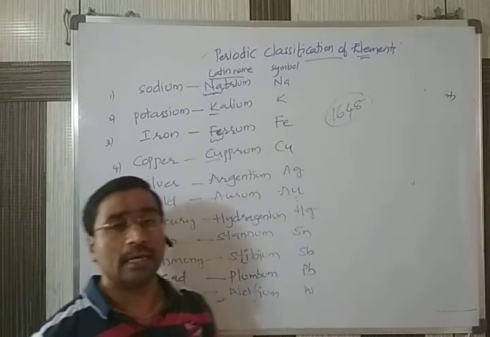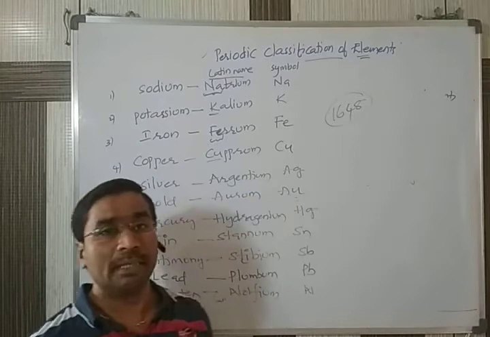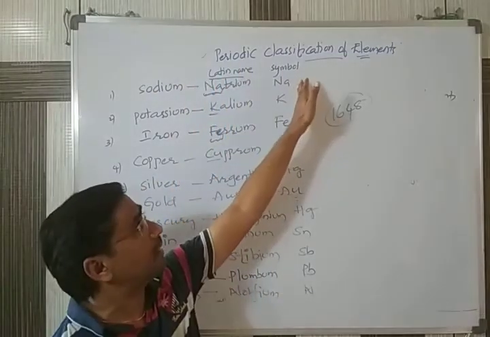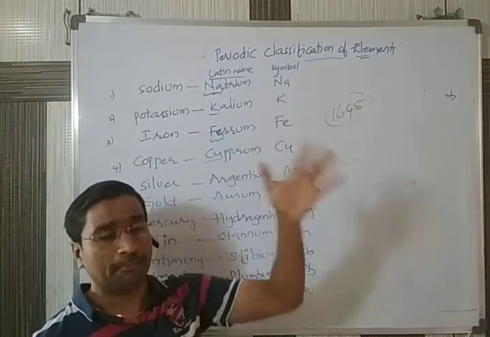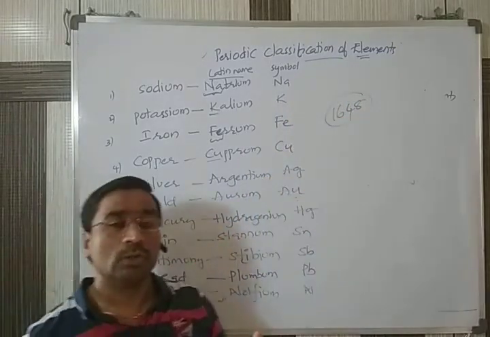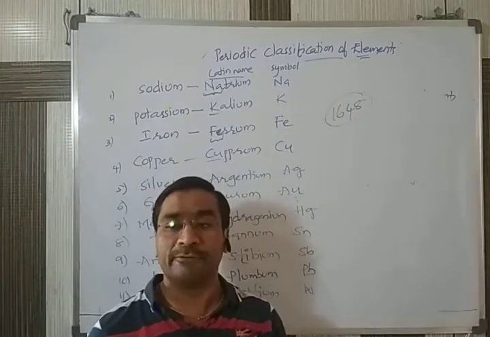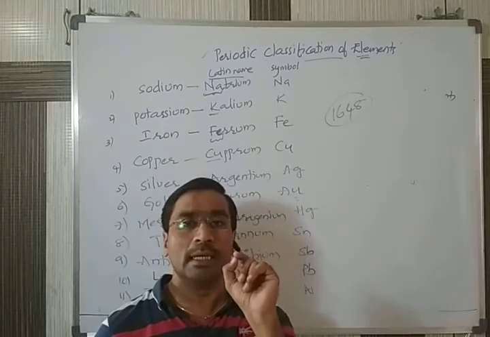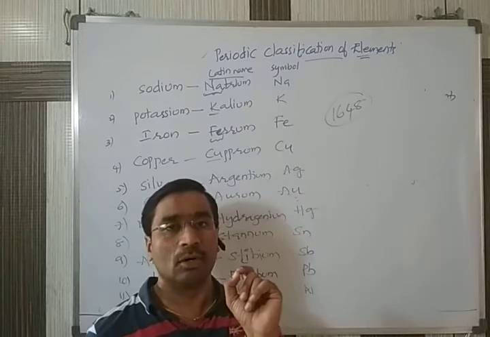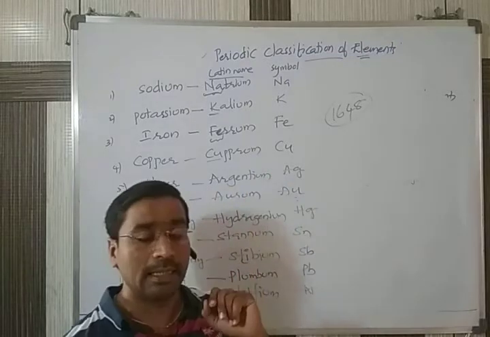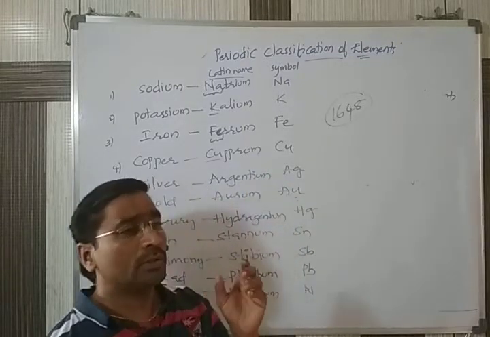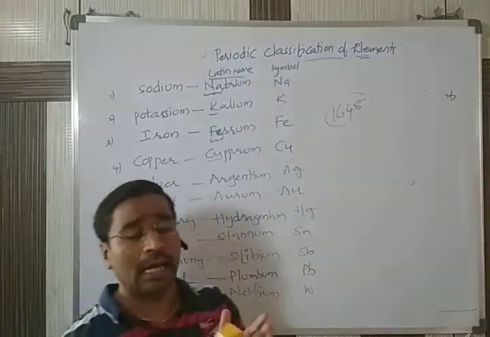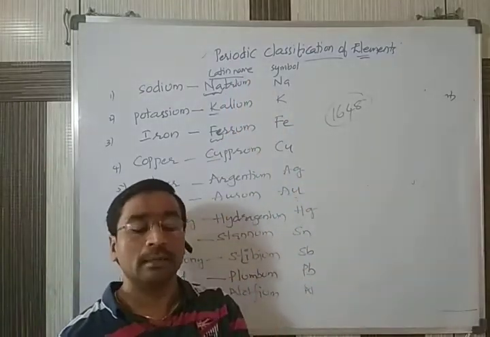But the question arises: as the elements were being discovered, they were given names and symbolically represented. And as we know, elements are made up of the same type of atoms. An atom is a small indivisible particle. Depending on the atoms present, every element will have an atomic number and a mass number.